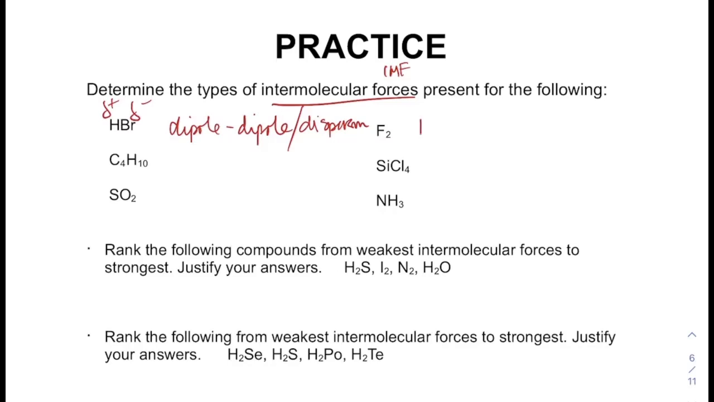F2, so if we draw that compound out, that is a non-polar covalent bond. So there's no dipole-dipole, but we are always going to have dispersion. If we skip down to NH3 and draw out the Lewis dot structure, it looks like this. Each one of those bonds does have a dipole that goes towards the nitrogen, and so we have an overall dipole. Those are the lone pairs as well. It goes in that direction, and so this molecule does have a dipole.